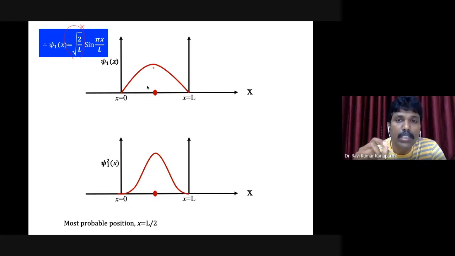And in this case, as you can see here, the wave function is maximum at L by 2. Therefore, that same thing is reflected in the probability. Psi 1 square, this is the probability. Square of the function is basically the probability, right? So the probability is also maximum at the center, that is L by 2.